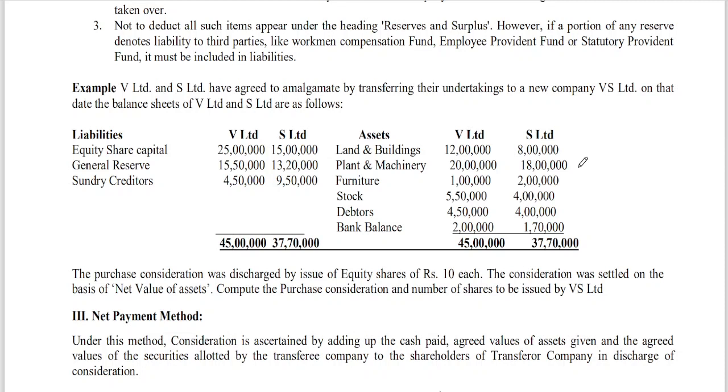Now in this case we have two companies going for liquidation, and a new company being formed as VS Limited, into which they merge. So we need to calculate the purchase consideration for V Limited, and for S Limited also. Here he is saying that the purchase consideration was discharged by issue of equity shares of 10 rupees each. The consideration was settled on the basis of net value of assets. Compute the purchase consideration and the number of shares to be issued by VS Limited. That is what he is asking us.